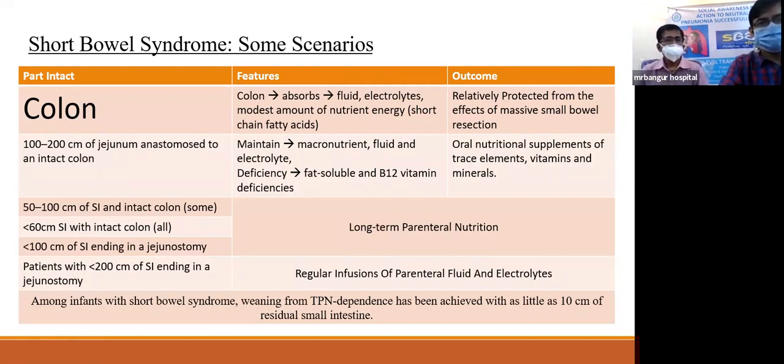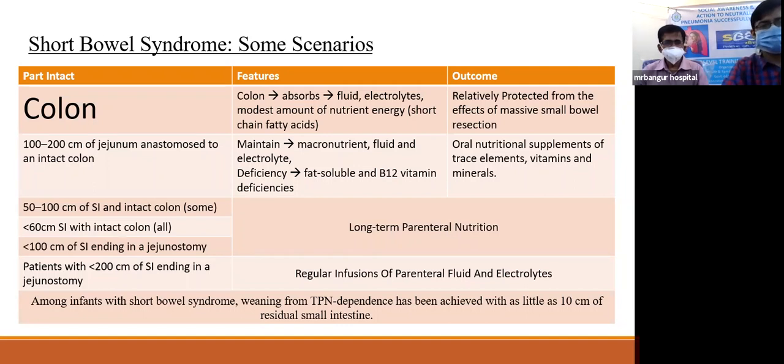Now, depending on the part that is intact, there are multiple scenarios, and the management of them also changes. Firstly, if the colon is intact. The colon has a very important feature that it absorbs fluids and electrolytes and a modest amount of nutrient energy also. So the outcome is that if the colon is present, the patient might be relatively protected from the effects of a massive short bowel resection.